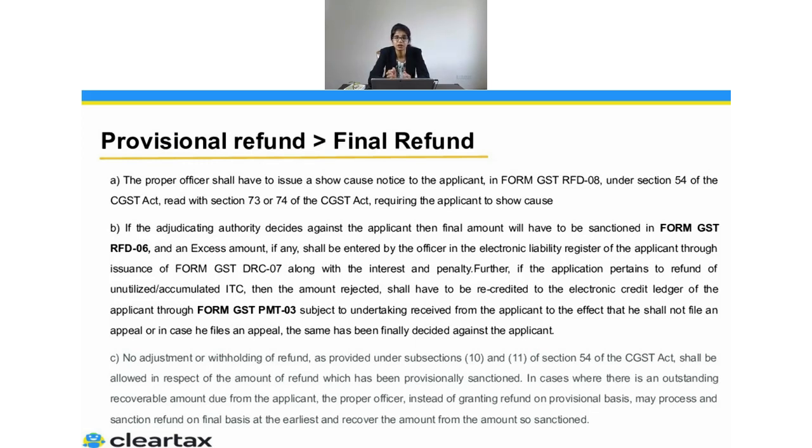But while he was doing the final assessment, he felt you are only eligible for 70 rupees. So here, he has to make a final assessment. The final assessment will be done in RFD 06, where he will say that you are eligible only for 70 rupees. But since he has already paid you 90, he has already paid 20 rupees extra.